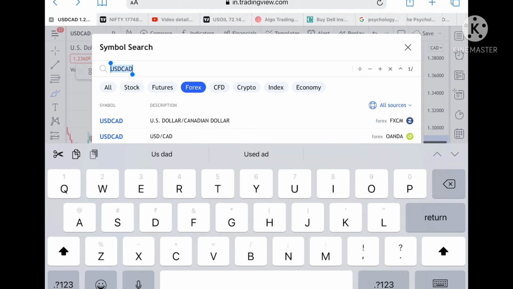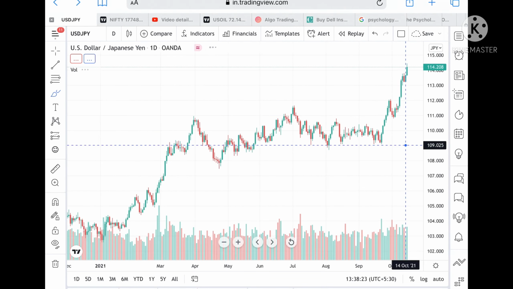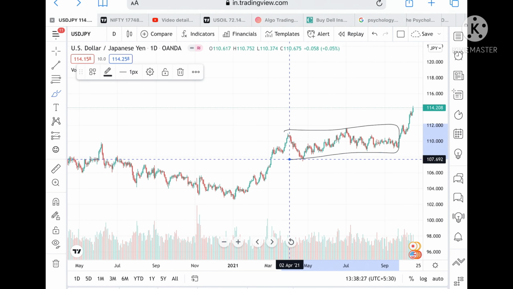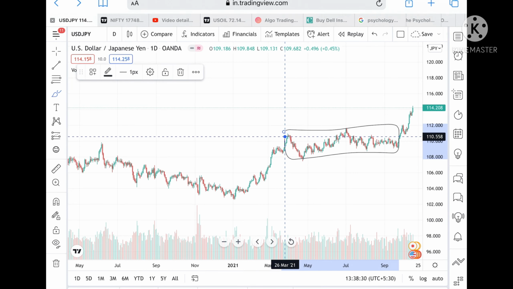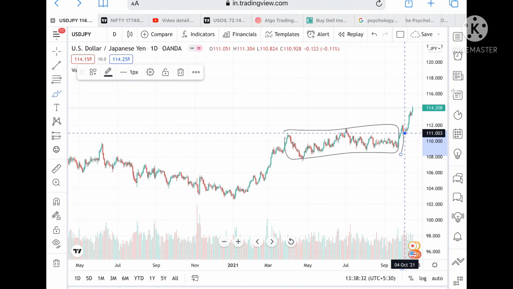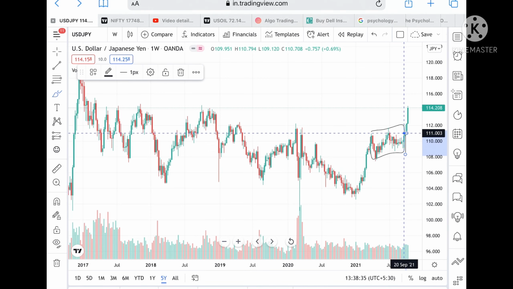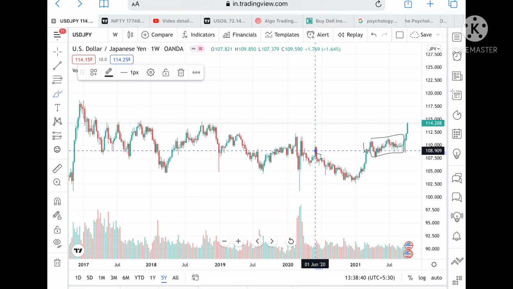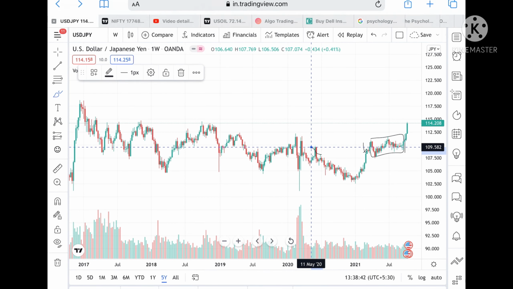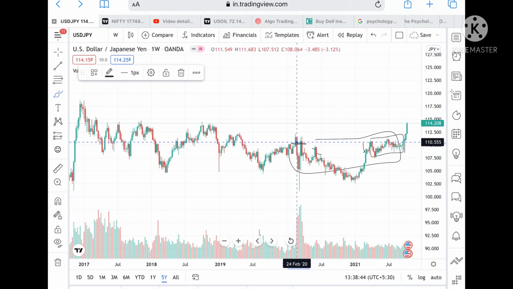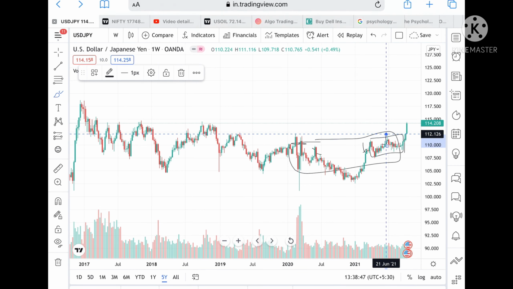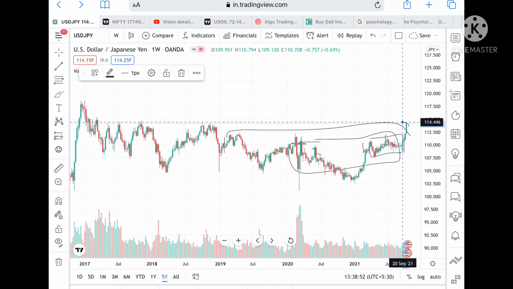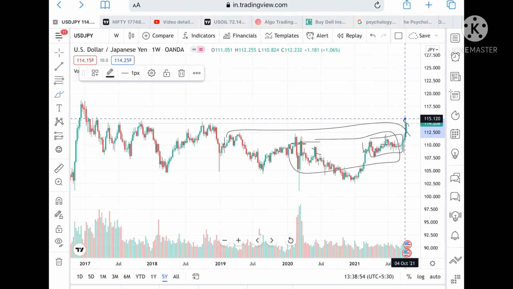If we talk about USD JPY, see, I have already told you that this range got broken in USD JPY. Chances were very high, because if we look at this trend for 5 years, we have seen it was moving in this particular range from May 2020, and now this range has broken to the upside. This range is coming from 2019, and since it has broken, we can see further upside in the price of USD JPY